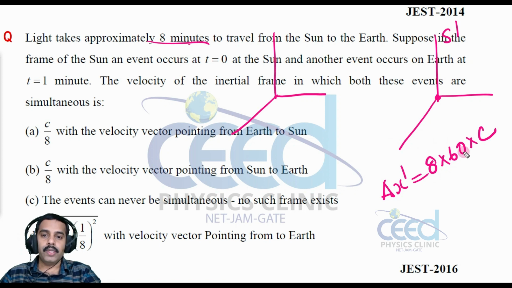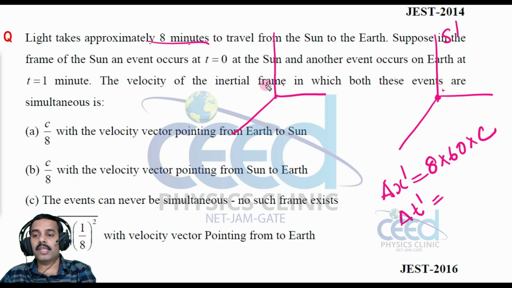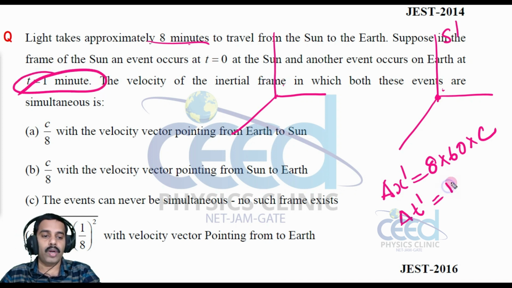And this 8 minutes I have converted into second, right. Now it is given that suppose in the frame of sun an event occurs at t equal to 0. So an event, when you are looking from S dash frame, occurs at earth at 1 minute, that is given. But when you are looking with respect to this earth, this event occurs at sun, that is equal to 0, that means delta t is equal to 0.